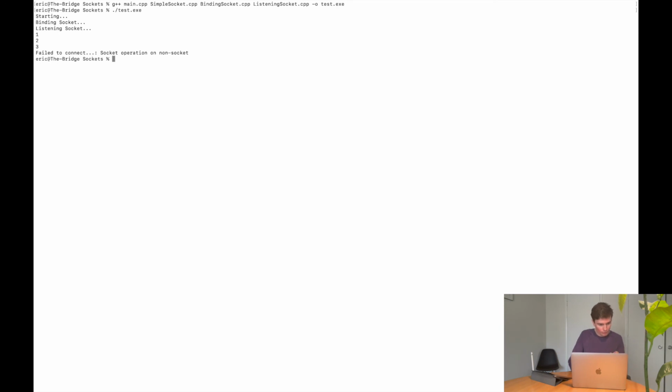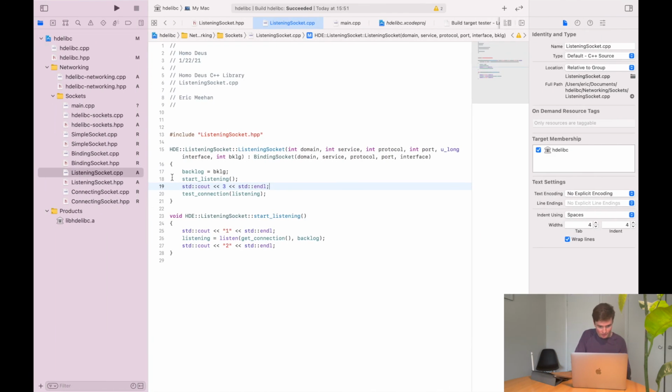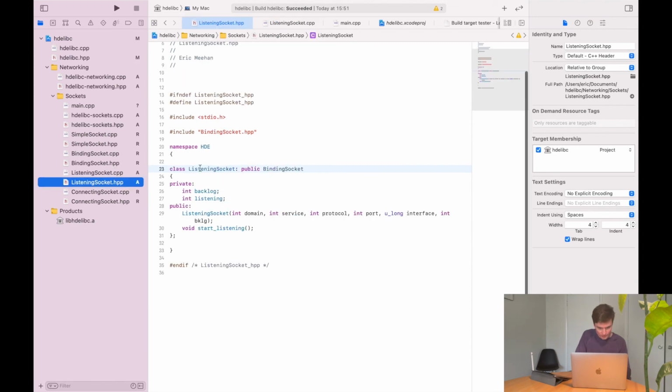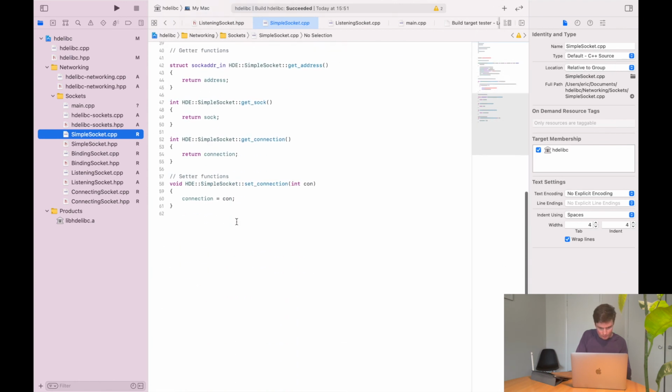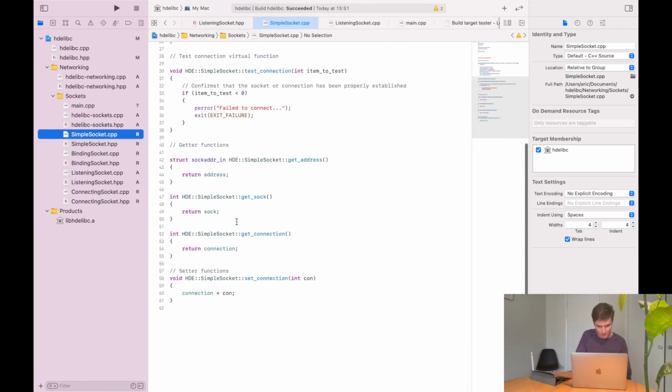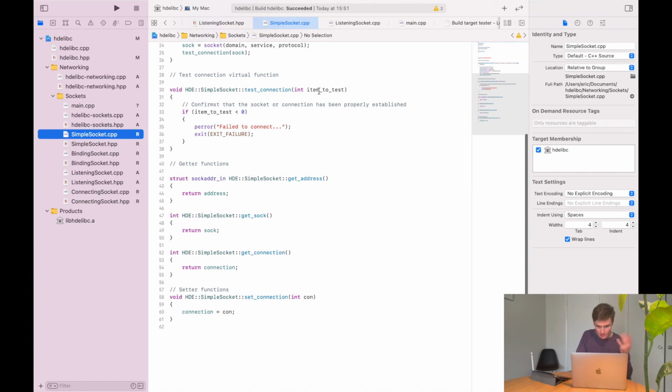1, 2, 3, socket. Okay, so it actually finishes the start listening. And then it tests connection on listening, which is an integer. And simple socket test connection takes an integer item to test.